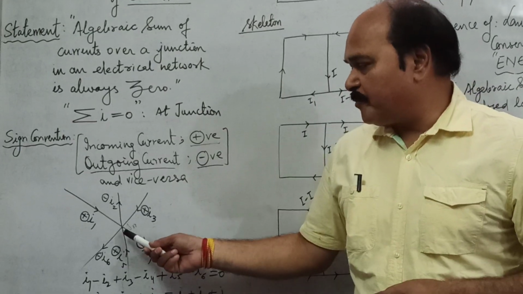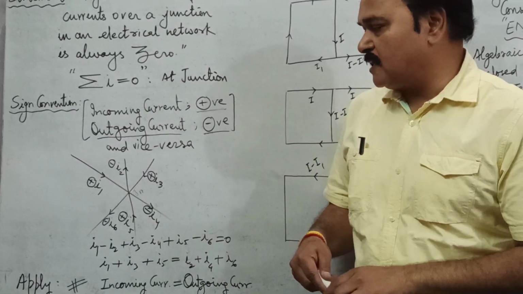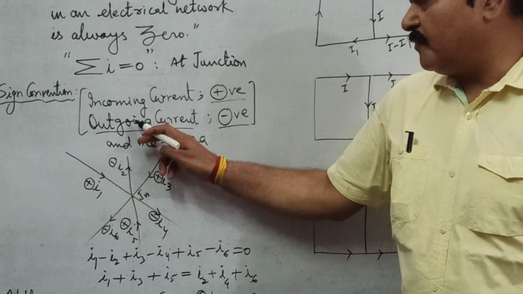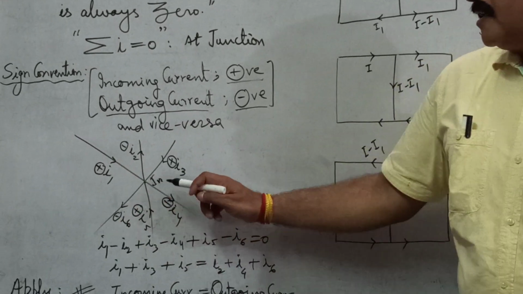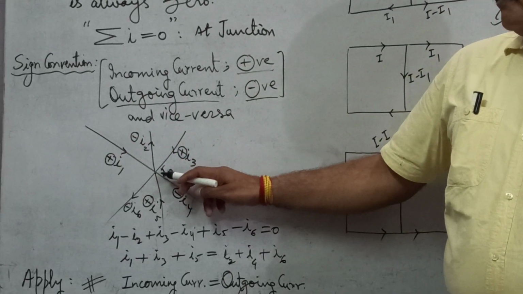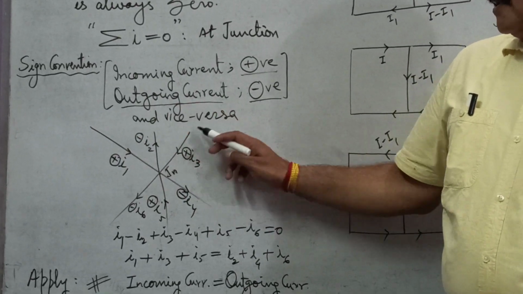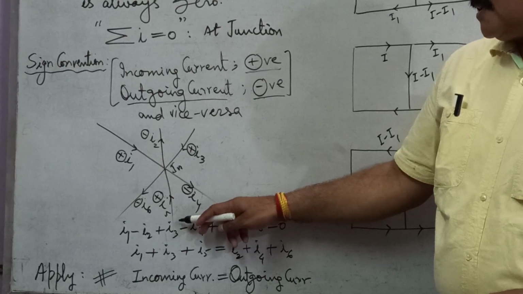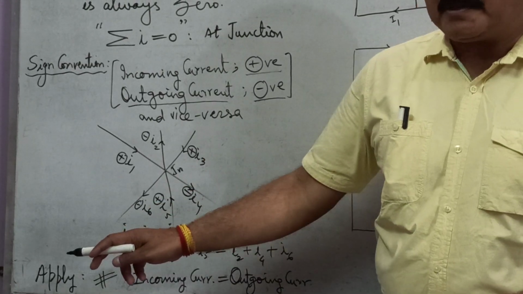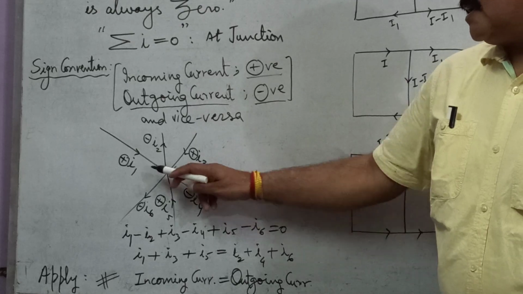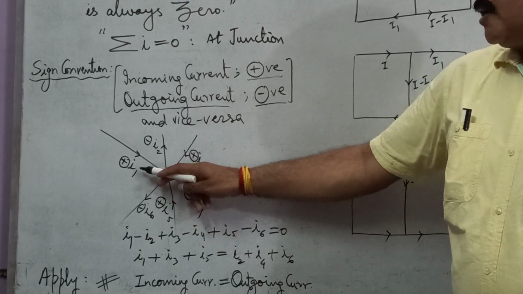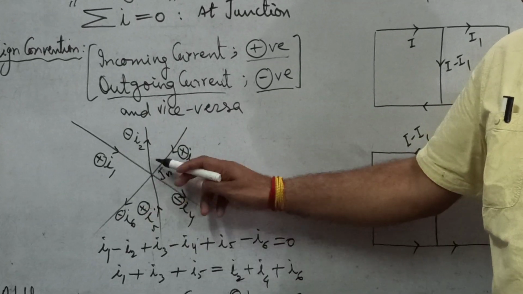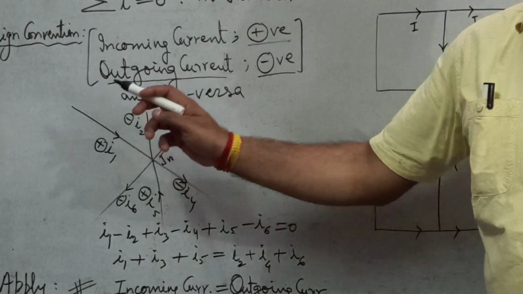So this, children, is a point in the electrical network which is called a junction. This is a point. And see, this is the meeting point of 6 different branches. In this branch, current is coming towards the junction, I1. This is I2, current moving away from the junction. This is I3, current coming towards the junction. This is I4, current moving away from the junction. This is I5 coming towards, and this I6 moving away from the junction. So all these currents which are coming towards the junction, I1, I3 and I5, are given a positive sign, and the currents I2, I4 and I6 are moving away from the junction, so they are given a negative sign.